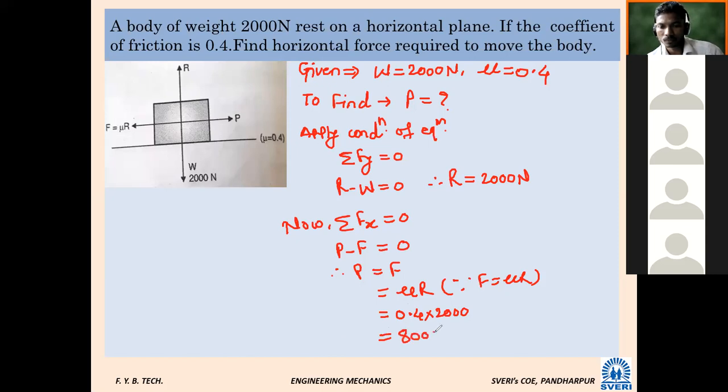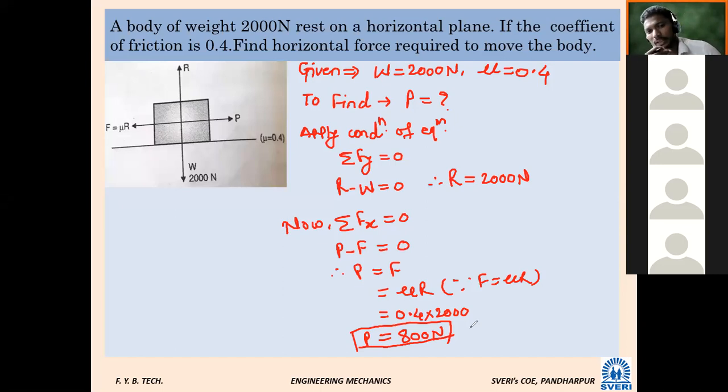800 Newton. If you apply this force, P is equal to 800 Newton, the body will start to move. If you apply 750 Newton force, will the body move? It will not. Likewise, P is equal to 800 Newton. So this we want to find.